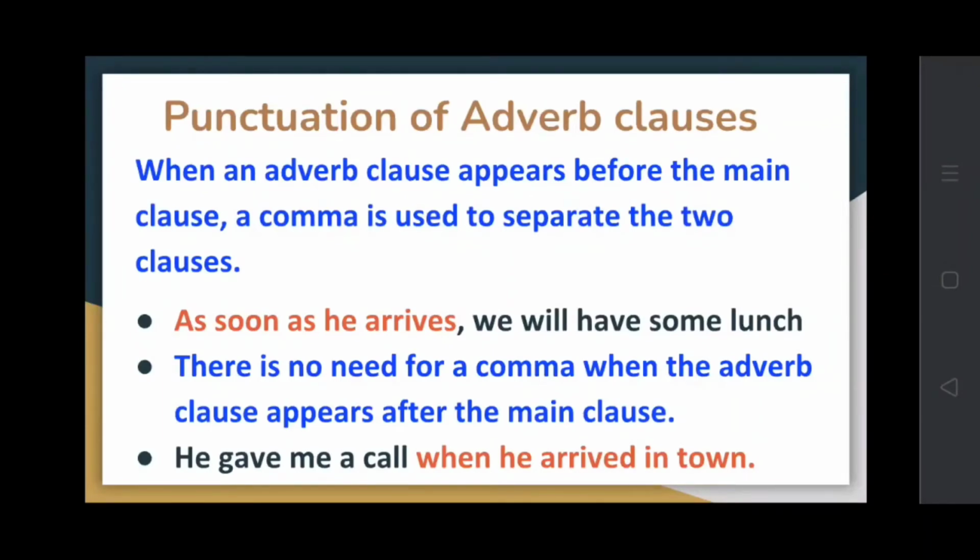So there we will put a comma after the subordinate clause. There is no need for a comma when the adverb clause appears after the main clause. So when the subordinate clause is after the main clause, there is no need to put a comma. Like in the second example, he gave me a call when he arrived in town.